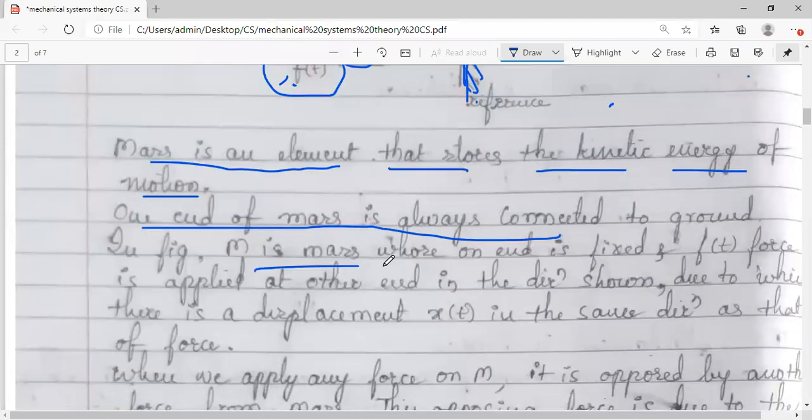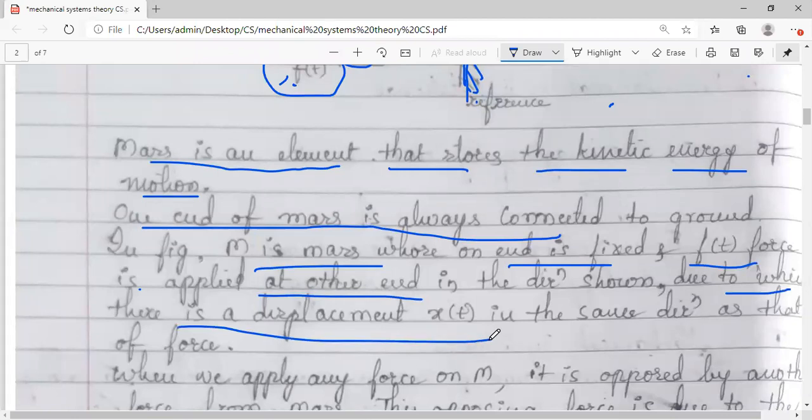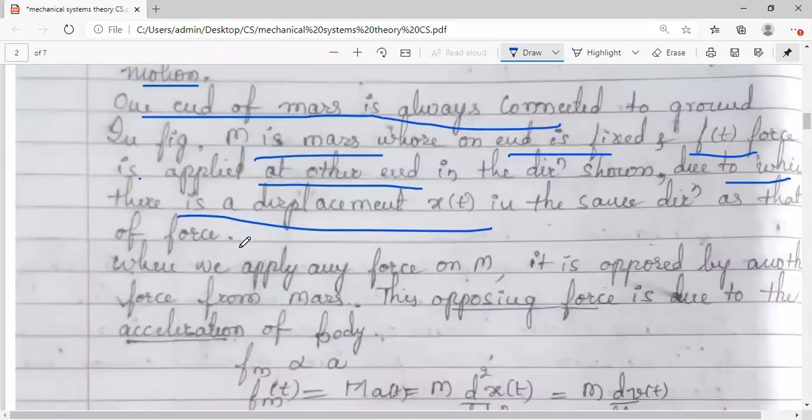In the figure you can see m is the mass whose one end is fixed. Force applied is f of t. You can take either small f or capital F, and we are applying the force at the other end. Now, due to which there is a displacement x of t. So how can we write this? When we apply any force on the body of mass m,